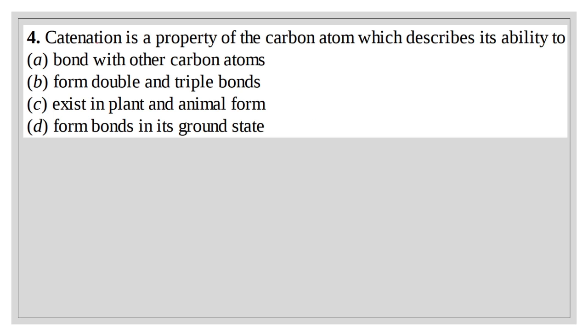Question number 4. Catenation is a property of the carbon atom which describes its ability to bond with other carbon atoms, form double bonds and triple bonds, exist in plant and animal form, bonds in its ground state. This is absolutely wrong, and the right answer would be option A, bond with other carbon atoms.